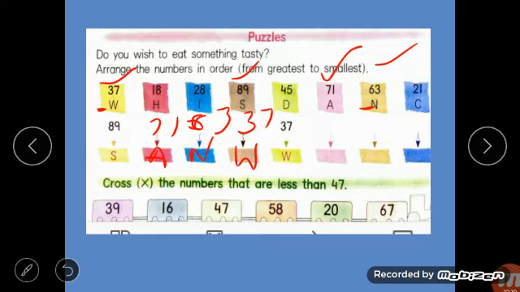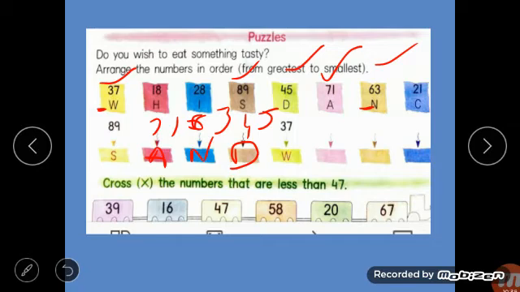Something wrong we have done. We left that 45. So here you erase and write 45, because 45 is next to 63. Put a tick here and write D. Okay. So what word have you got? S-A-N-D, sand.